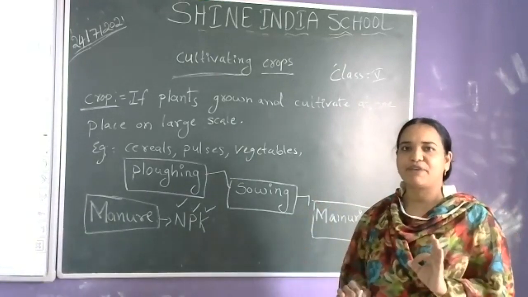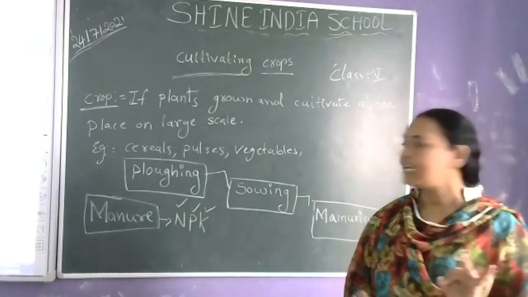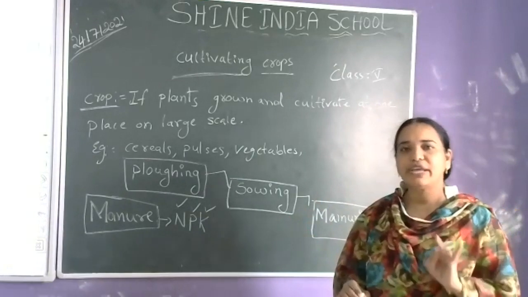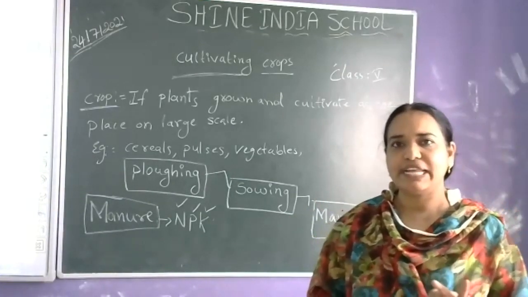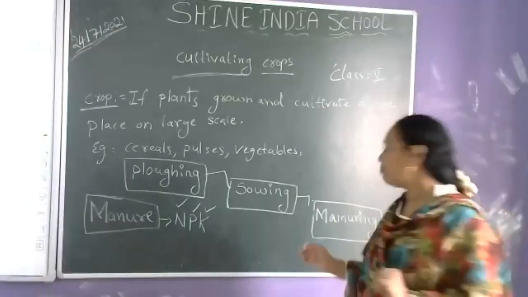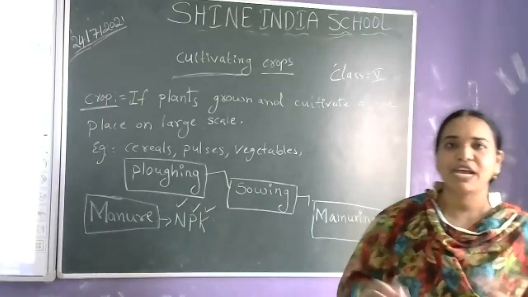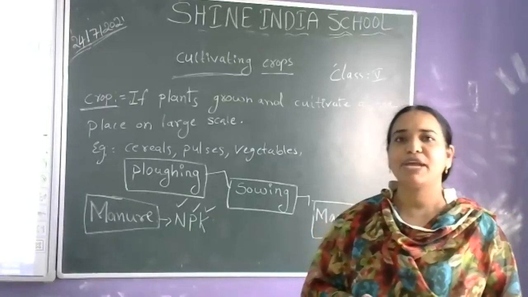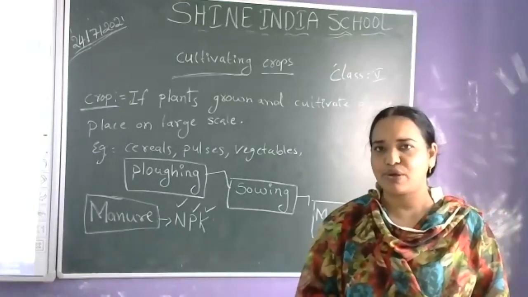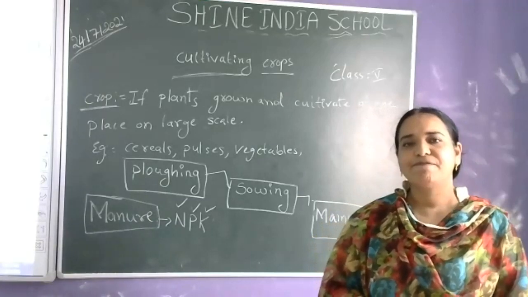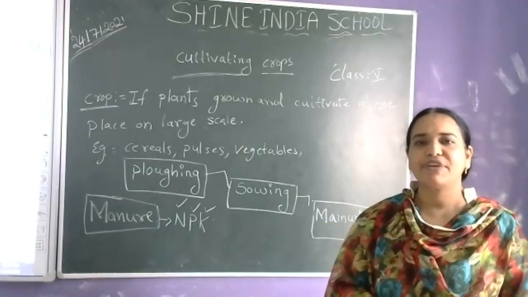First stage is ploughing. Ploughing is nothing but loosening the soil. Second stage is sowing. Sowing is nothing but planting plant seeds or seedlings. And third stage is manuring. So in manuring, what will happen? What is manure? Why do we have to add the manures? Manuring is nothing but adding fertilizers to the crop. So manure is a natural fertilizer.